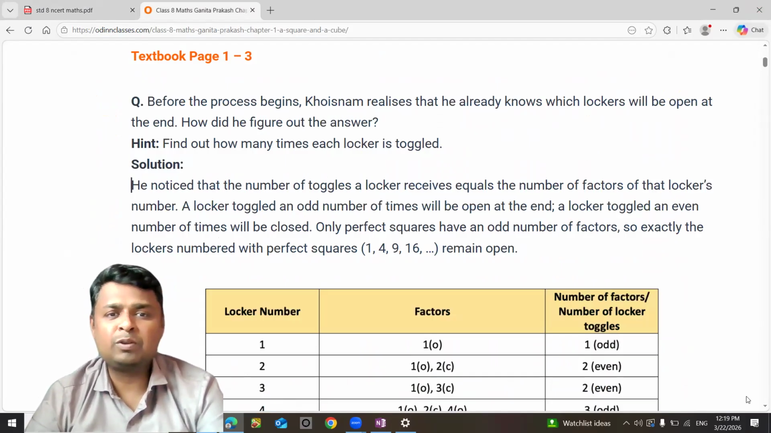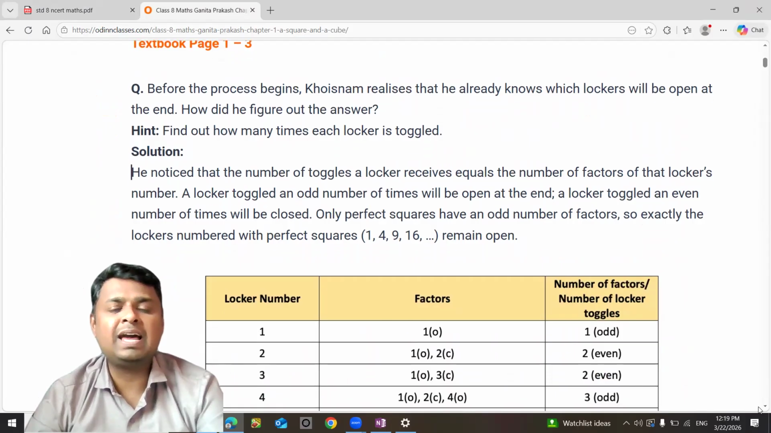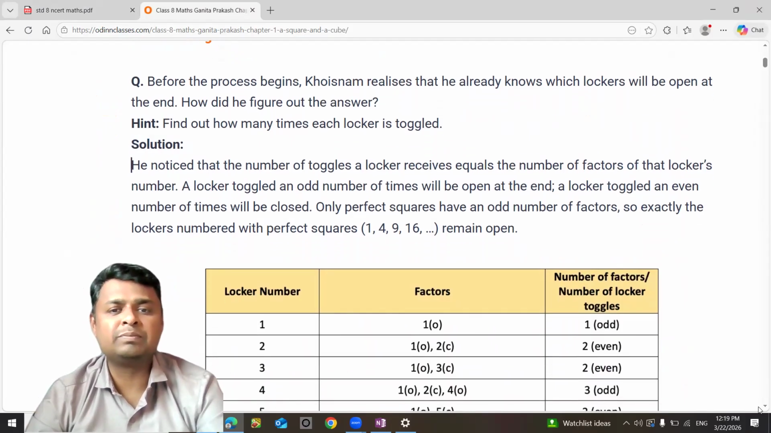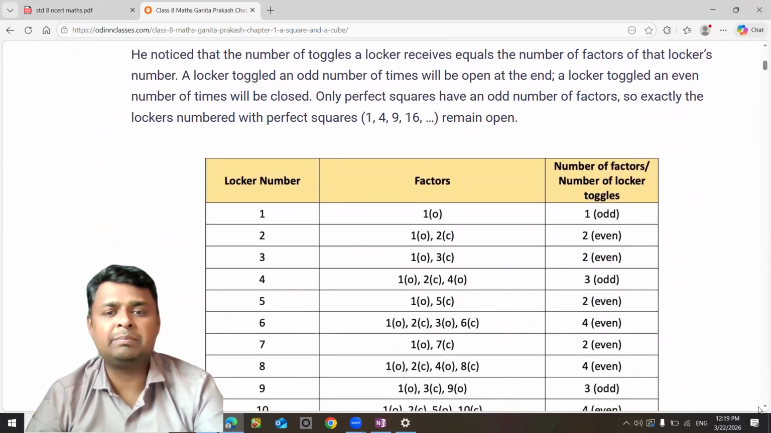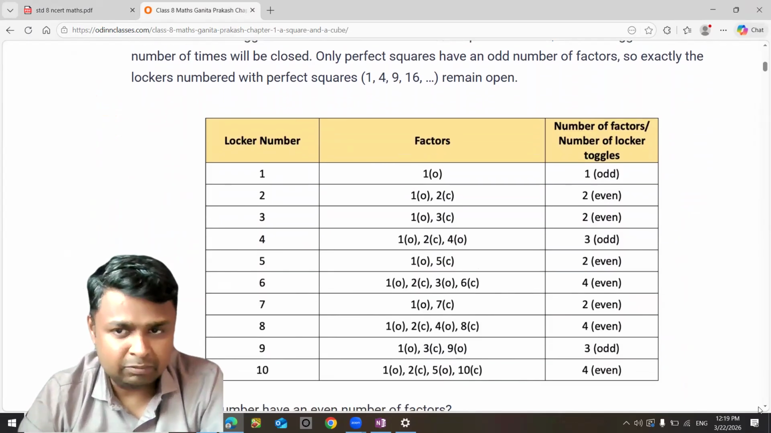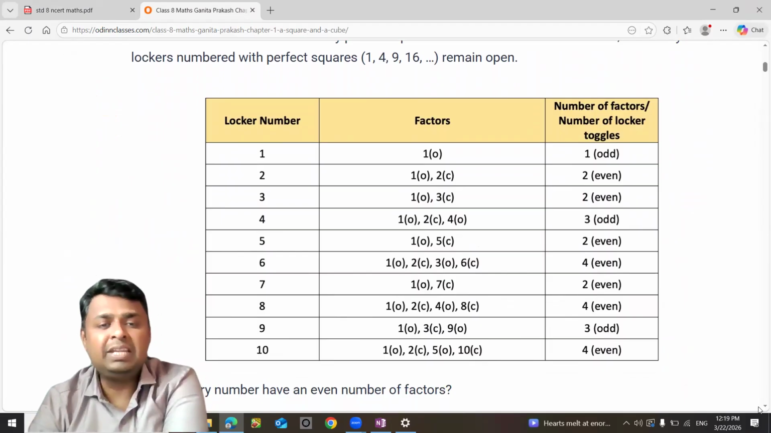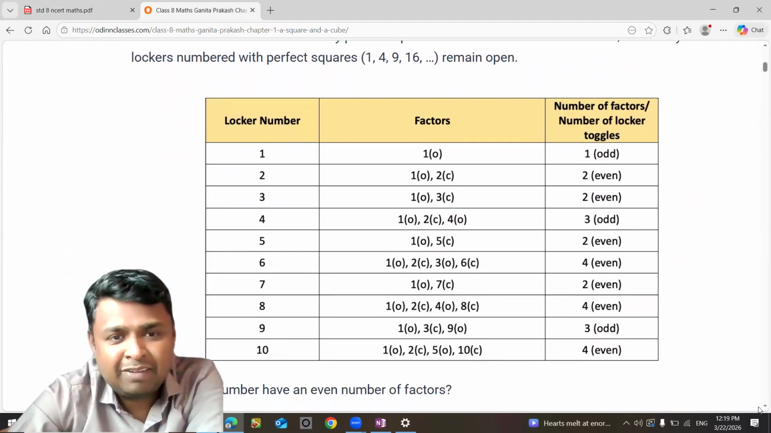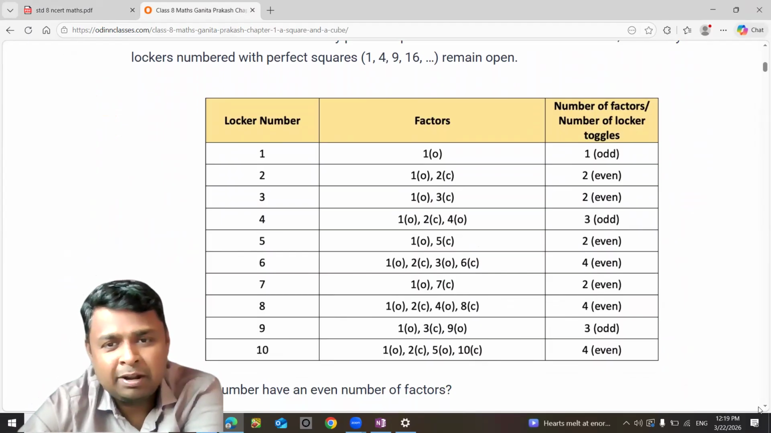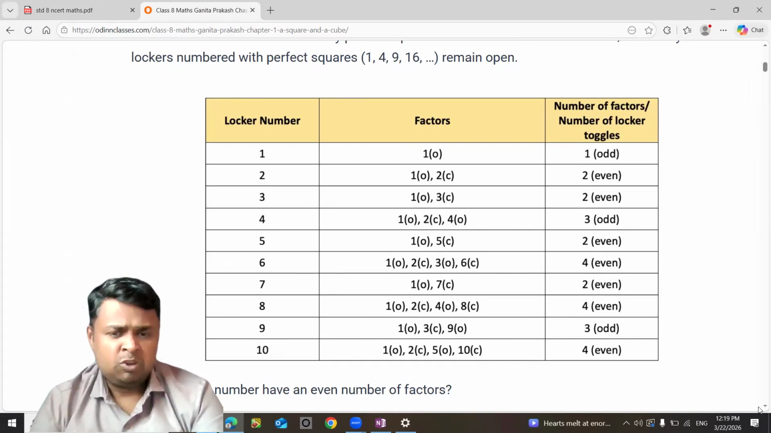Before the process began, Hoisnam realized that he already knows the lockers which are open. So find out which are the toggled numbers. Locker number 1 will be an open locker because it has an odd number of factors. Locker number 3 will have an even number of factors. Locker number 4 will have an odd number of factors, and so on.